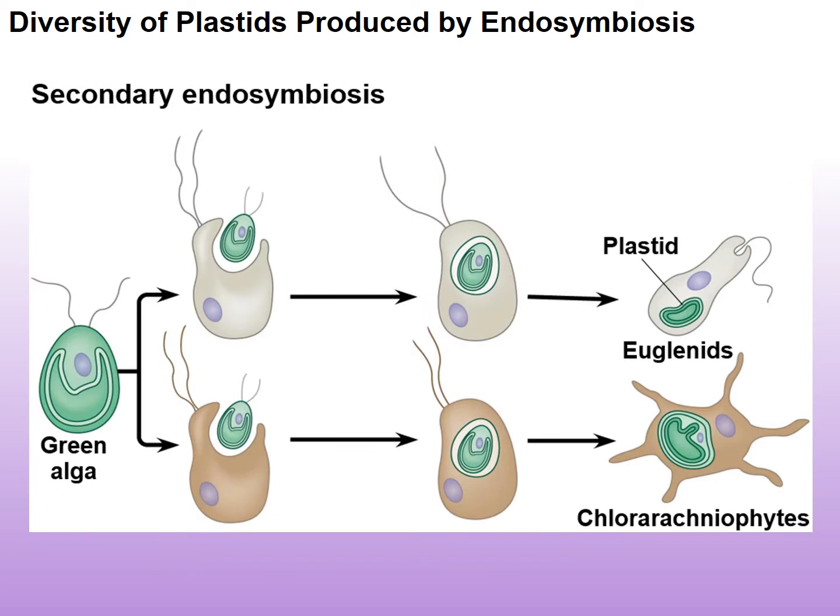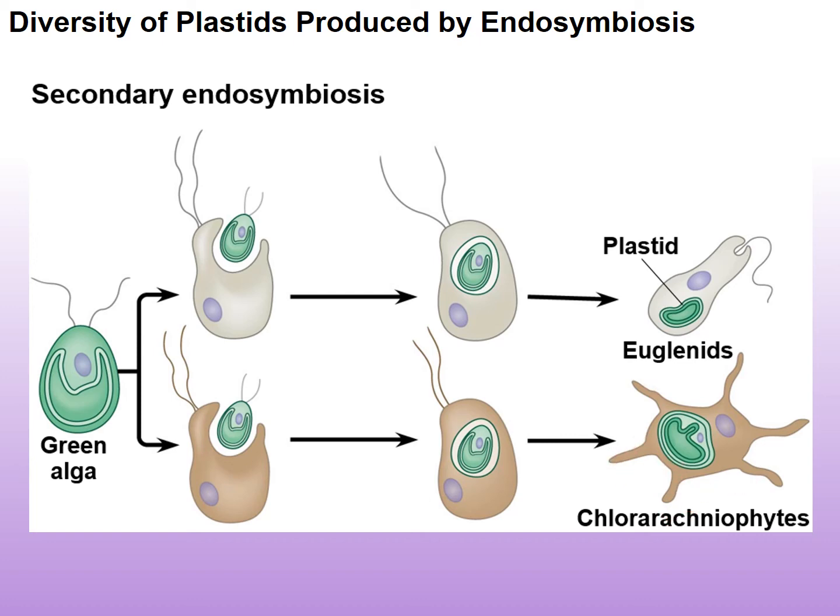Just like the red alga, the green alga underwent secondary endosymbiosis as well. So remember, the green alga is the product of primary endosymbiosis. And then the green alga was engulfed by two different ancestral eukaryotes, which gives rise to the euglenids. So we can see the euglenids right here. They have a flagellum. And then the chlorarachniophytes, which are quite different. They do not have a flagellum.